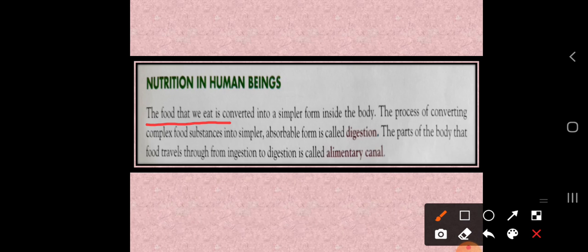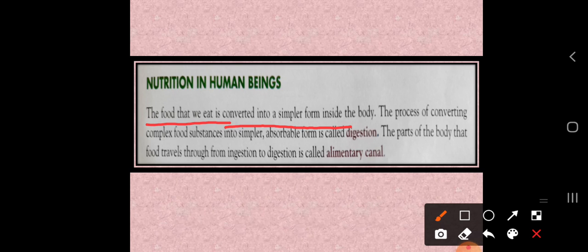The food that we eat is converted into a simpler form inside the body. We chew the food, and after chewing it is converted into a simpler form.